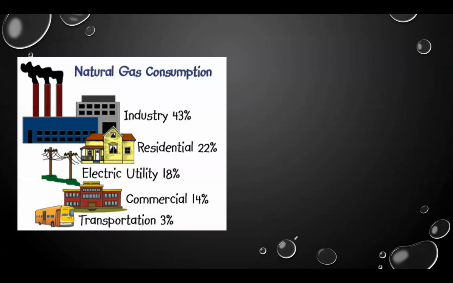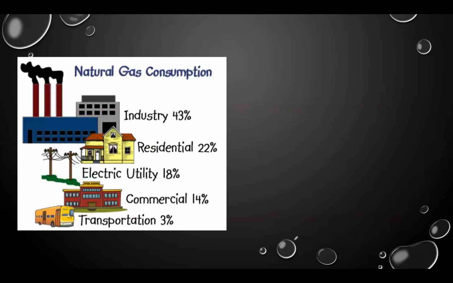Now look at this picture and you will get an idea of how natural gas is consumed in India in various amounts. Mostly the industries use 43% of the natural gas, which they use for the preparation of chemicals and fertilizers. Then households use 22% of natural gas for cooking, lighting and heating the room.